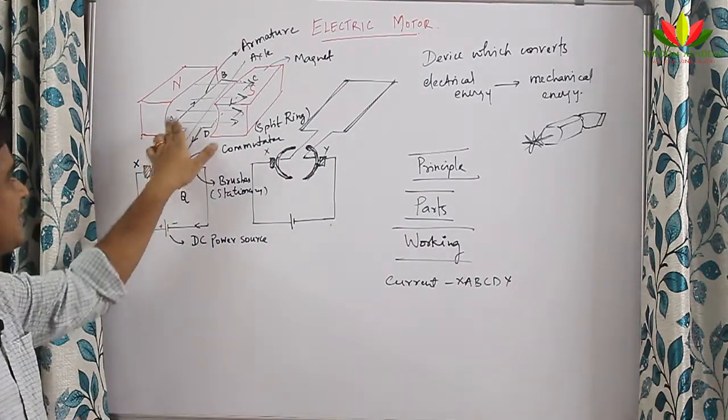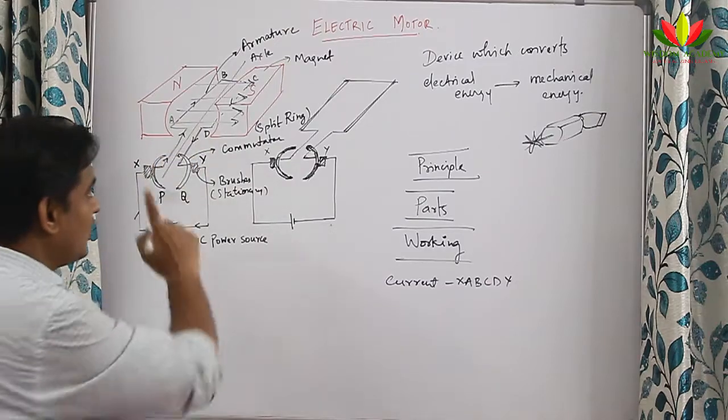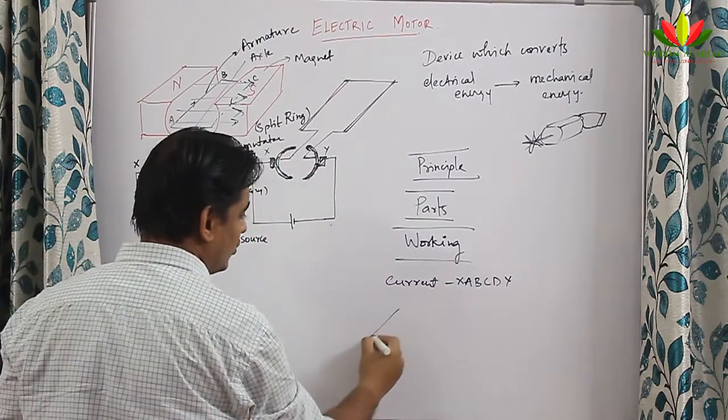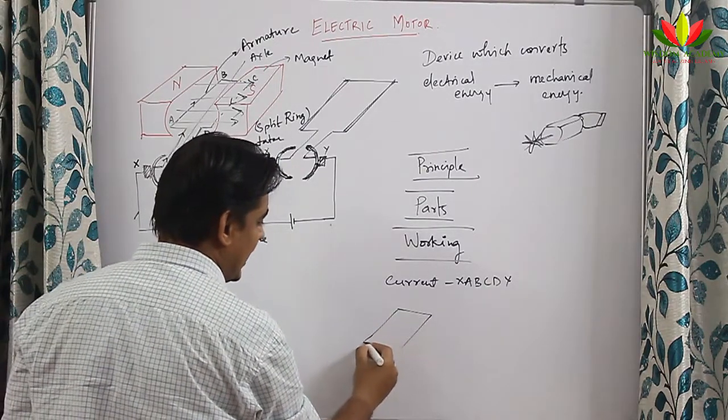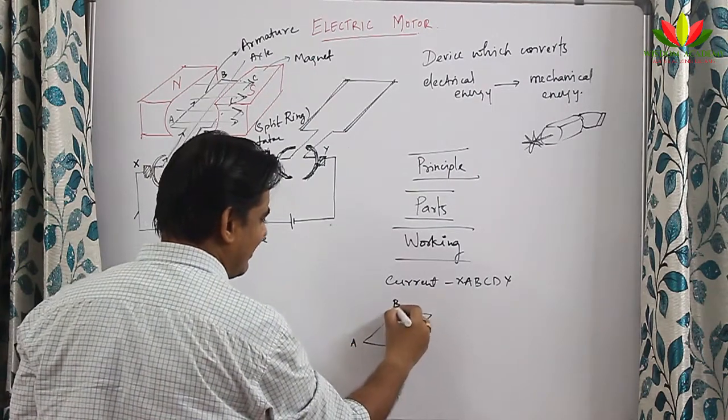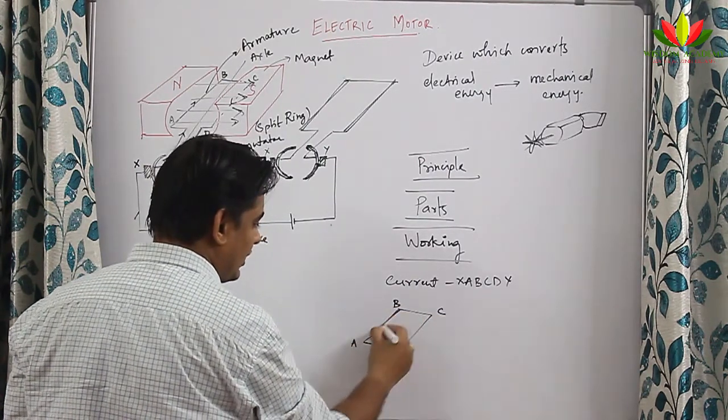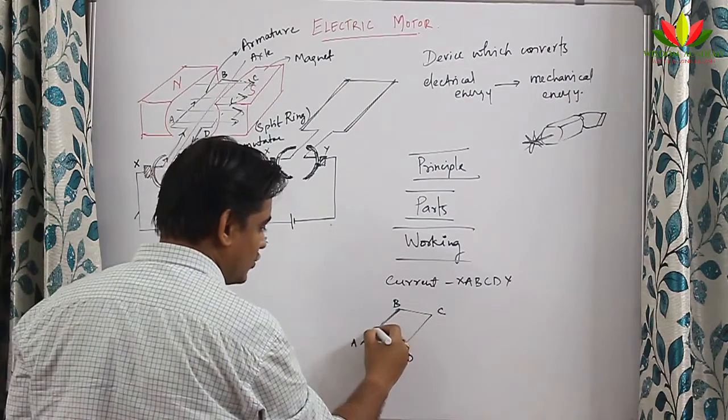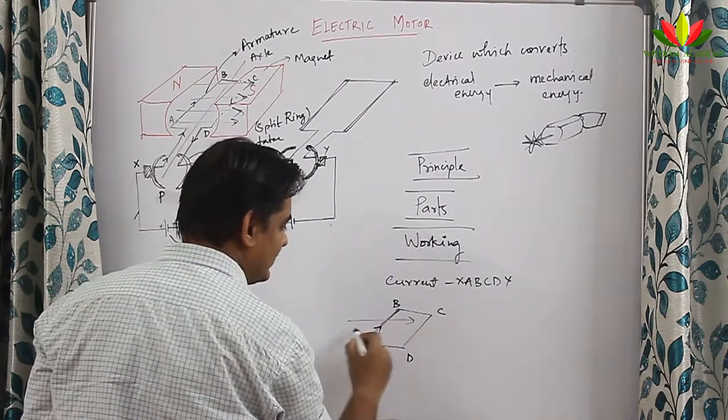So if you see the AB branch, I am talking only about AB now. Out of this ABCD, I am going to talk only about AB now. Then I will talk about CD separately. So what happens to this AB branch? The current is going in this direction. The magnetic field is in this direction.